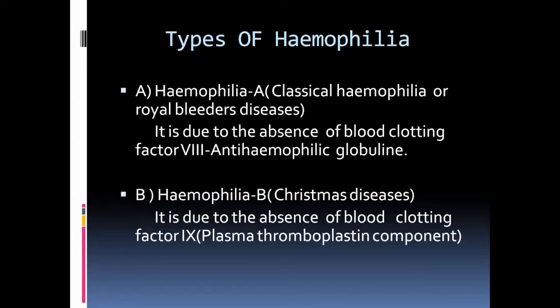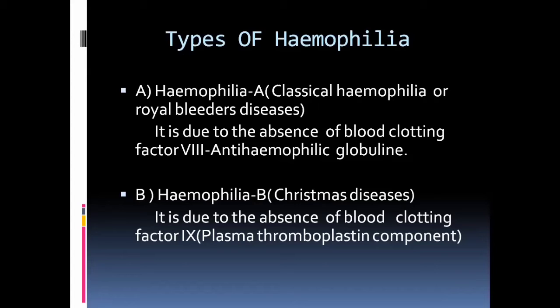This disease occurs due to the absence of a clotting protein. If the protein is present in the blood, the person is normal; if the person does not have it, or its concentration is low, the person is suffering from hemophilia.